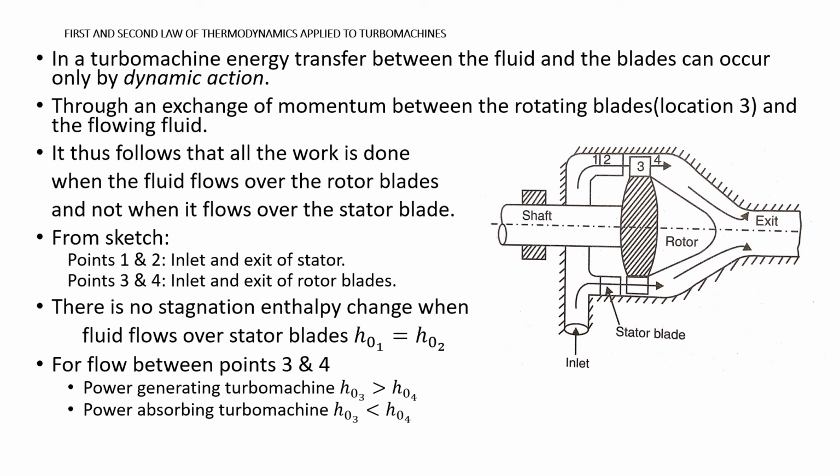Most of the turbo machines will have two types of blades. One is the stator blade. Stator blade means it is fixed, it doesn't rotate, it doesn't move. And the second one is the rotating blade or rotor, which moves. In case of stator blade, we know from the definition of turbo machines what we have studied,